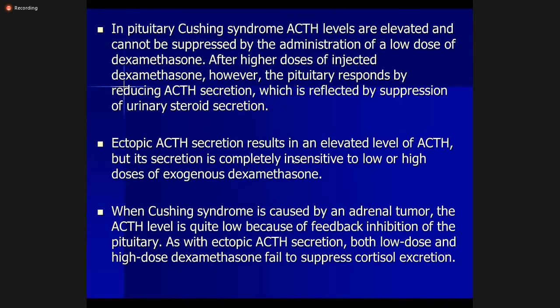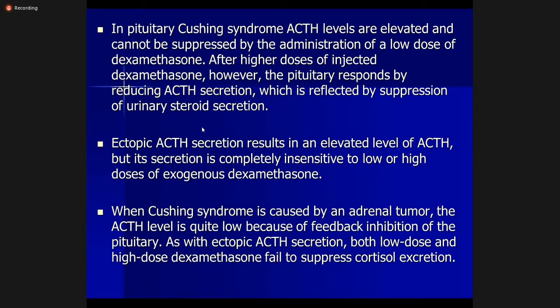So in pituitary Cushing syndrome, ACTH levels are elevated and cannot be suppressed by administration of a low dose of dexamethasone. However, when a high dose of dexamethasone is given, the pituitary responds by reducing ACTH secretion. This is reflected by suppression of urinary steroid secretions. So in pituitary Cushing's, there is excess cortisol, there is excess ACTH, and the dexamethasone suppression test is positive when a high dose of dexamethasone is given.